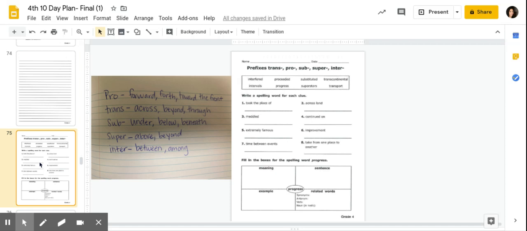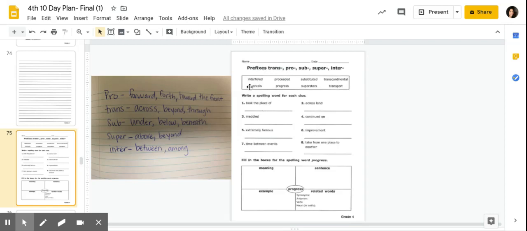The next part is the grammar page, and I put in here, you don't have this, but I attached this, so if you want to pause the video to see what each of these prefixes mean. So this page is all on prefixes: pro, trans, sub, super, and inter. And they all have definitions, which should help you understand the meaning of these words that they are attached to. Prefixes are always attached at the beginning of words.